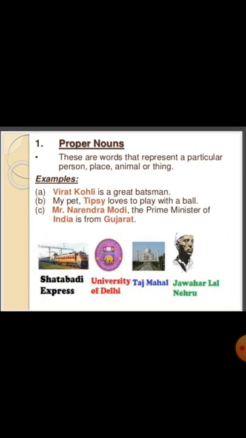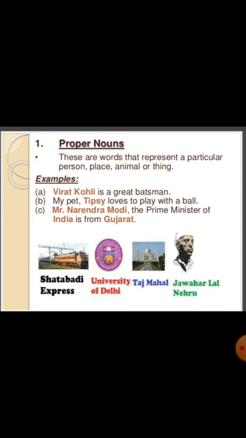Proper noun. These are words that represent a particular person, place, animal or a thing. When we talk about a particular person, place, animal or a thing. For example, Virat Kohli is a great batsman. Here Virat Kohli is a proper noun. Yes, it's a name of a batsman. Next one, my pet Tipsy loves to play with a ball. Yeah, the name of a pet is Tipsy. So, your particular pet we are talking about, Tipsy.